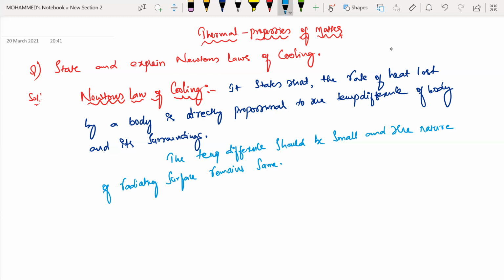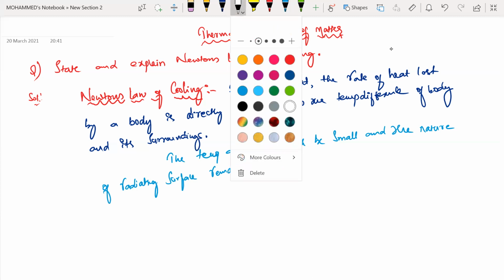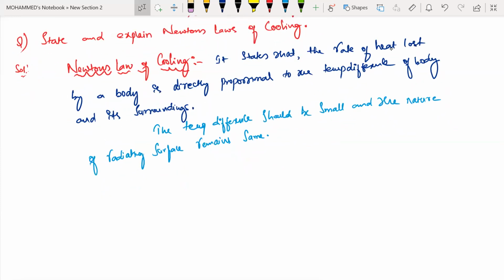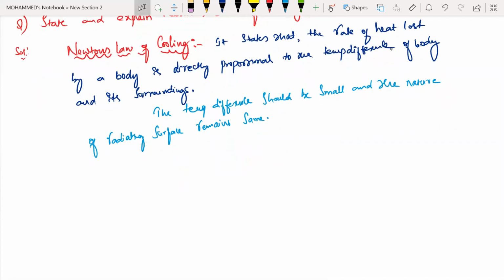What do you mean by rate? Can anyone tell me, how do you define the rate? Rate means per unit time. Rate is anything which can be divided with respect to time. So right now, what we are losing is the amount of heat. That means heat per unit time.